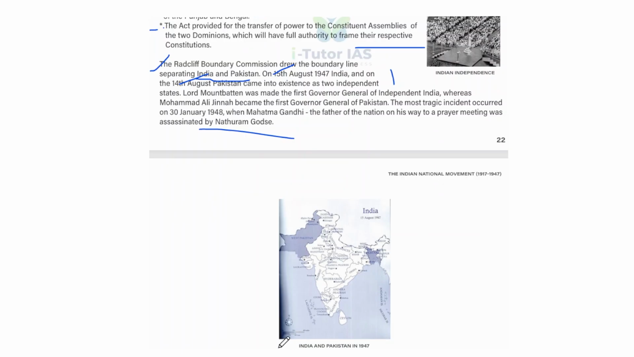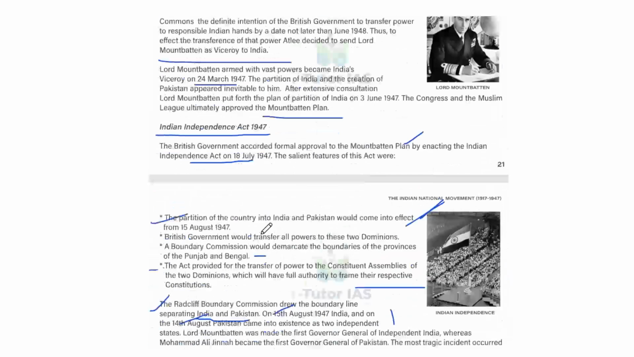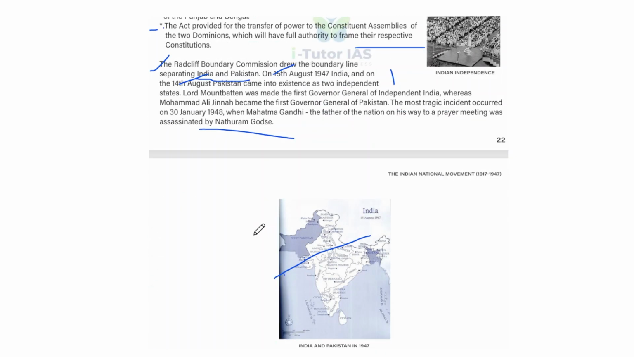So here is India and Pakistan in 1947. So this is the division of India and Pakistan. So that is our history of independence. Okay, so you just go through it one by one. These are the historical events in between the independence.